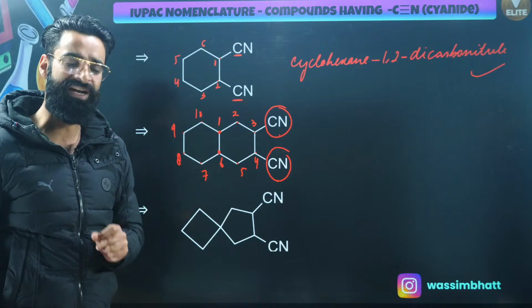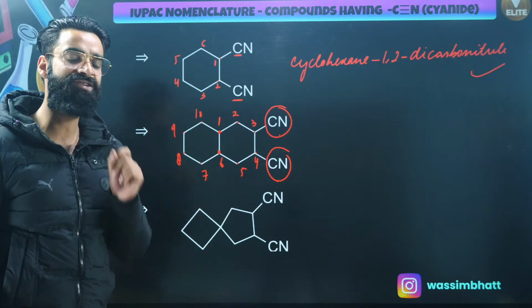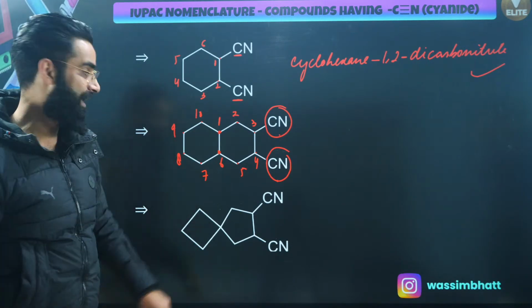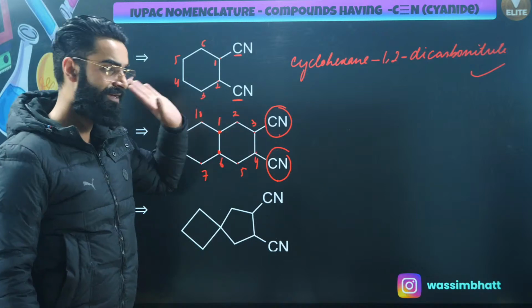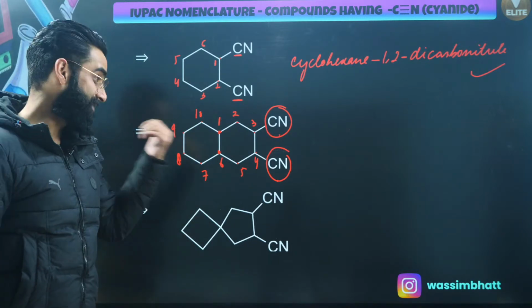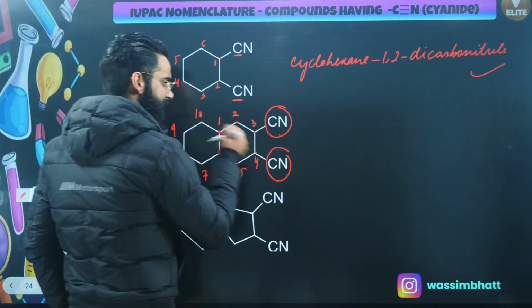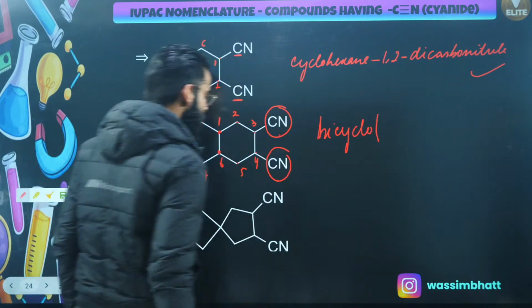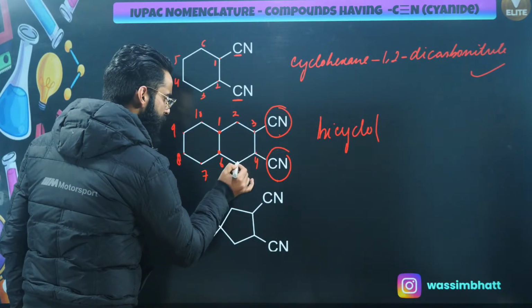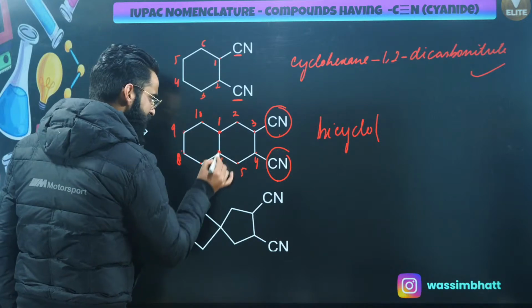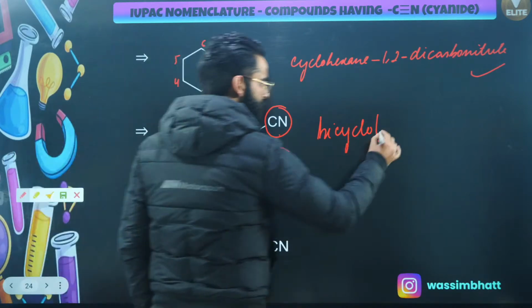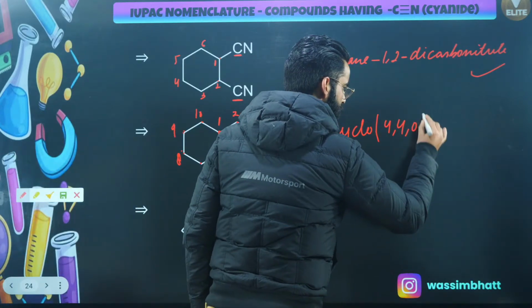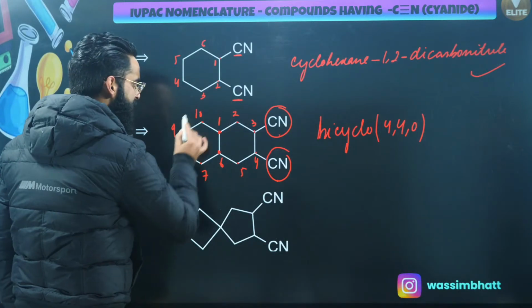So what is the suffix which I'll be using? Should I be using nitrile or carbonitrile? I'll be using carbonitrile because none of the carbons of the two cyanides is taking part in the main chain. So first thing, I will be using bicyclo because it's a bicyclo compound. After bicyclo, how many carbon atoms here? 1, 2, 3, 4. How many here? 1, 2, 3, 4. How many in the middle? 0. So 4, 4, 0, right? Then how many total carbon atoms? 10 carbon atoms.